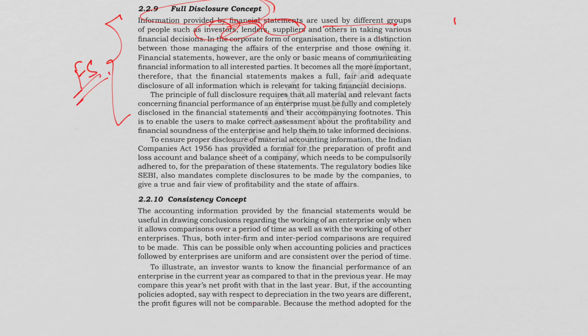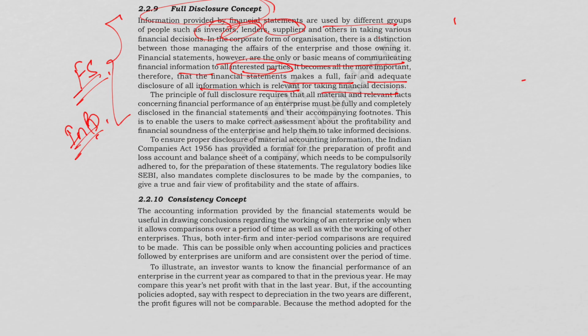So when they are relying on financial statements, our information must be complete. Financial statements are the basic means of communicating the financial information to all these interested parties. So it becomes more important that the financial statement makes a full, fair, and adequate disclosure of all the information which is relevant for taking the financial decision.